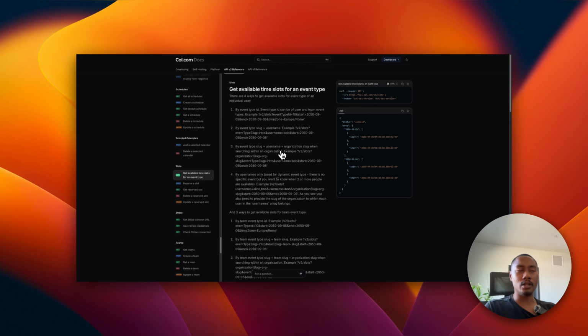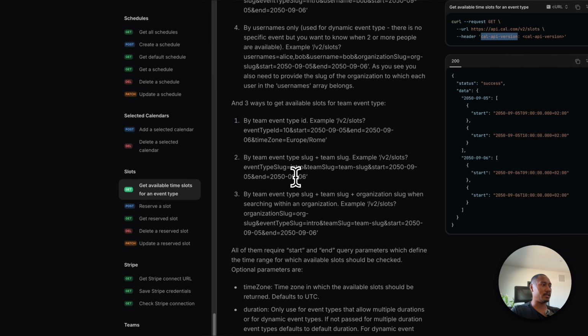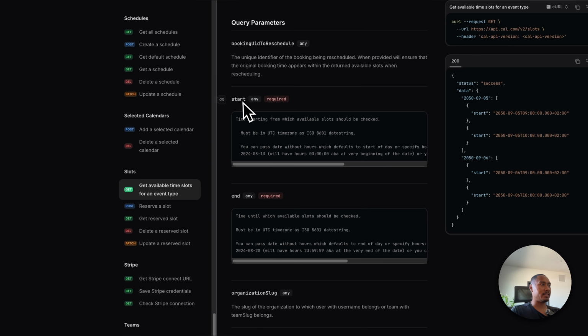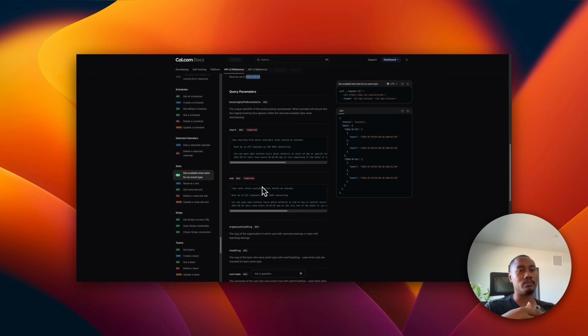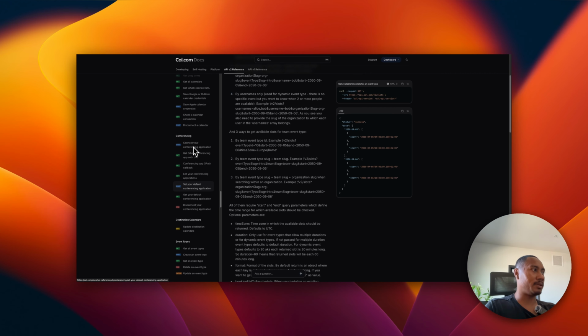So just to briefly look over the documentation, again, we're going to come back to this when we start setting up the HTTP modules on Make so that we can connect to Cal's APIs. But we are going to need to make a GET request to this URL endpoint. We'll need to provide some headers, Cal API in the version, which is stated right here. And we're also going to need to provide a start time and an end time, which we'll configure later on in the process. But the other API endpoint that we need is going to be create a booking.